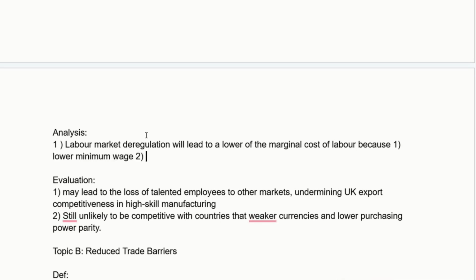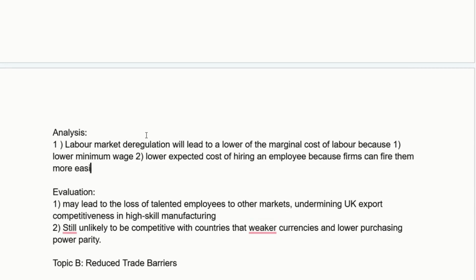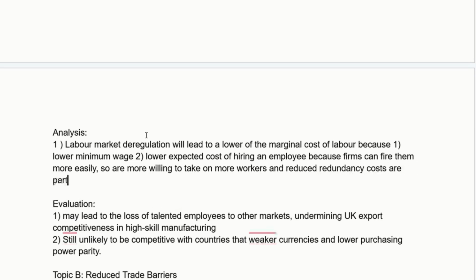It could also be because you have a lower expected cost of hiring an employee because firms can fire them more easily, so they are more willing to take on more workers, and reduced redundancy costs are part of the cost of labor.